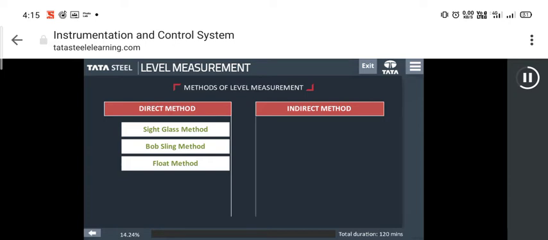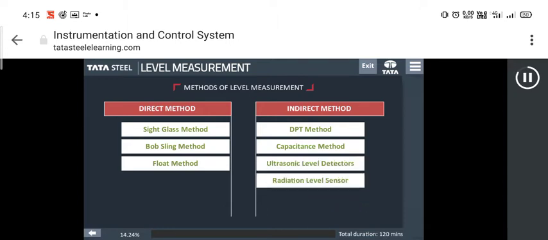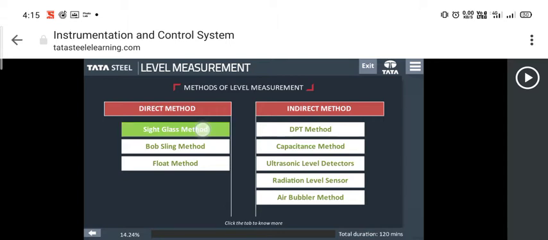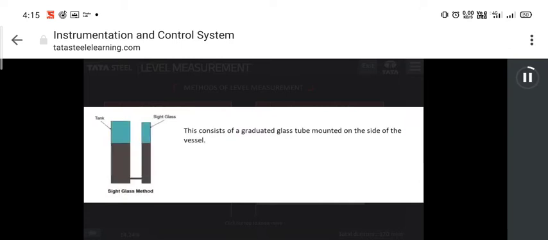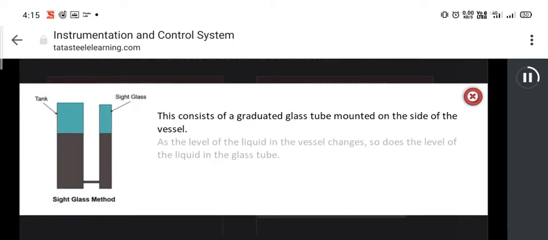We will take a quick look at the concept of level measurement. There are two main methods of level measurement, that is, direct method and indirect method. Direct method includes sight glass method, bob and tape method, and float method. And indirect method includes DPT method, capacitance method, ultrasonic level detectors, radiation level sensor, and air bubbler method.